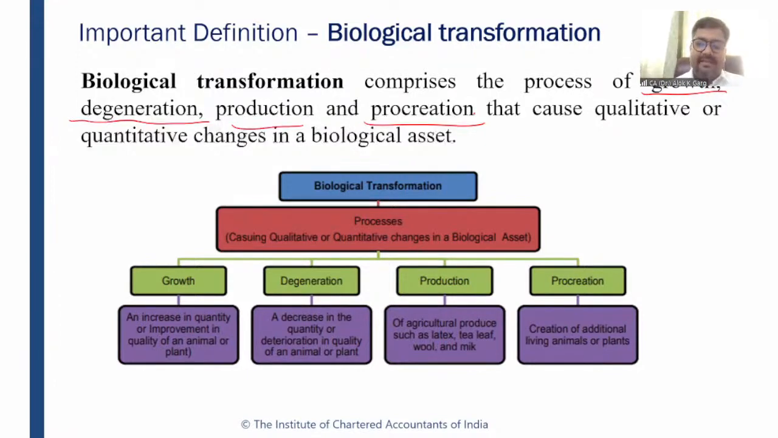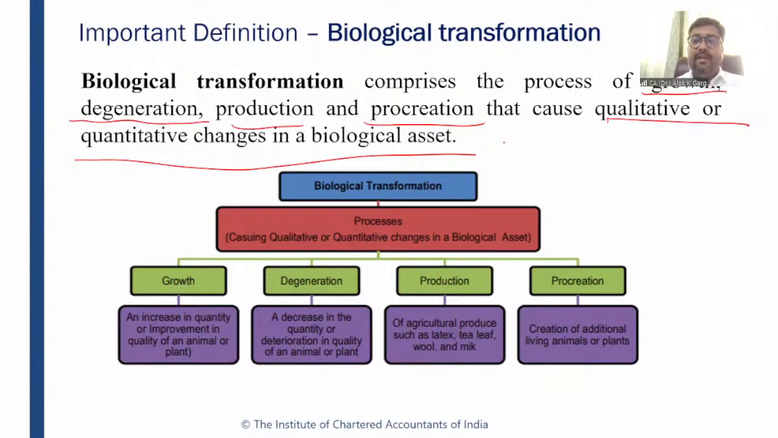When the animal dies, when the cow dies, it is a degeneration. When the cow gives some milk, it is production. When the cow gives birth to a calf, it is procreation, right? So biological transformation means the process of growth, degeneration, production and procreation which cause qualitative or quantitative changes in the